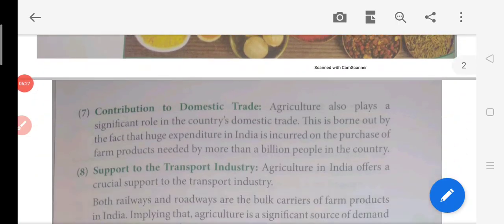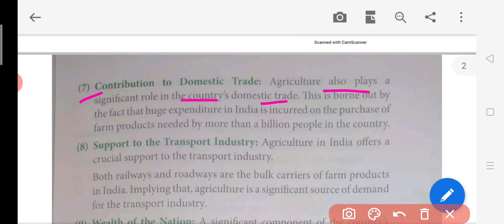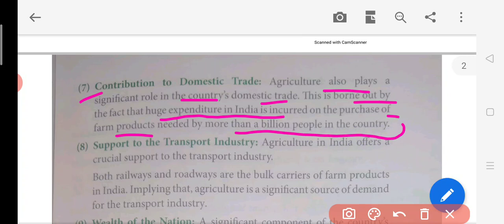Now after this, contribution to the domestic trade. In the domestic trade also, the contribution of agriculture is very good. So agriculture plays an important role in domestic trade. This is borne out by the fact that huge expenditure in India is incurred on the purchase of farm products needed by more than a million people of the country. So in our domestic trade also we can see that everybody is demanding wheat, rice. So we purchase, right, but the producer is again the agriculture sector. So all this domestic trade also improves because of agriculture.